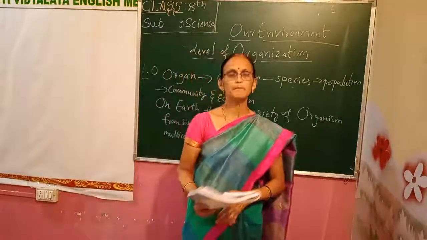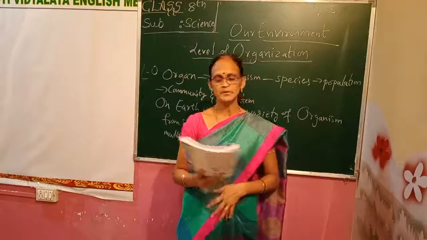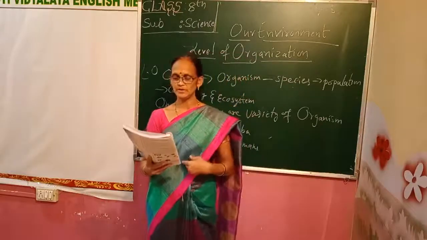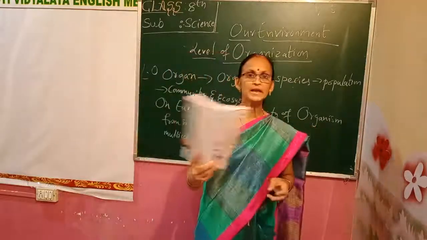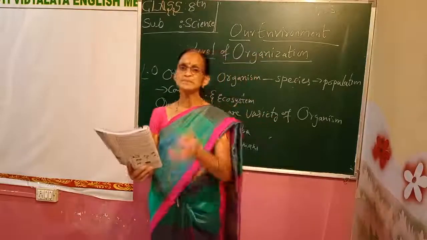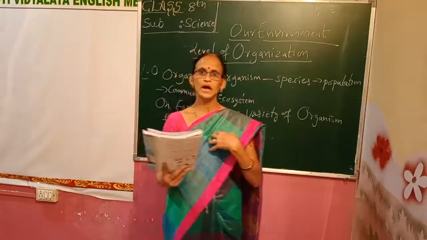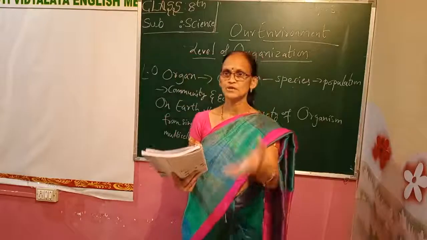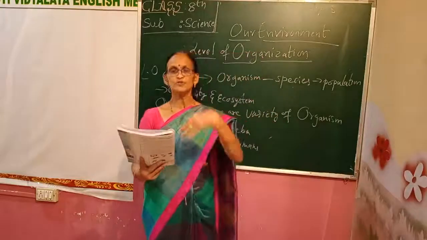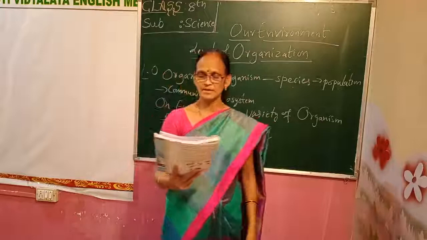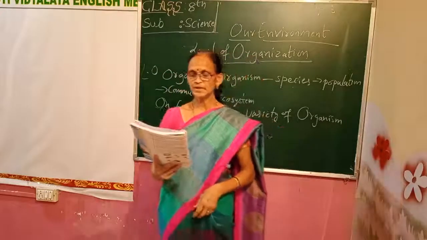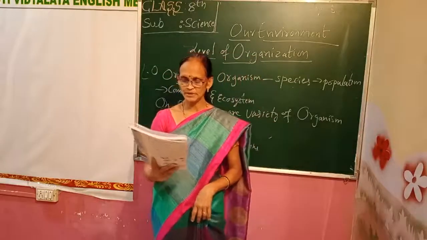That is called the biotic community. The members of the community interact with the other community, other species. Human beings are one species, animals are another species. So what is happening here? You are interacting with them. That type of community is called the biotic community.